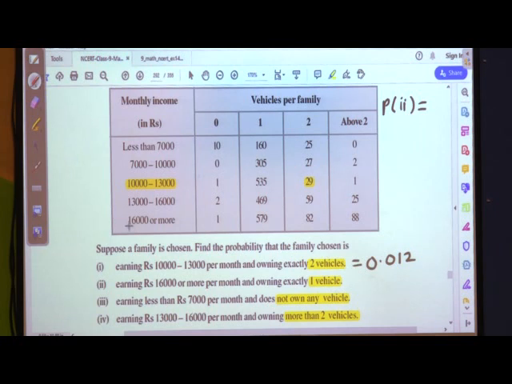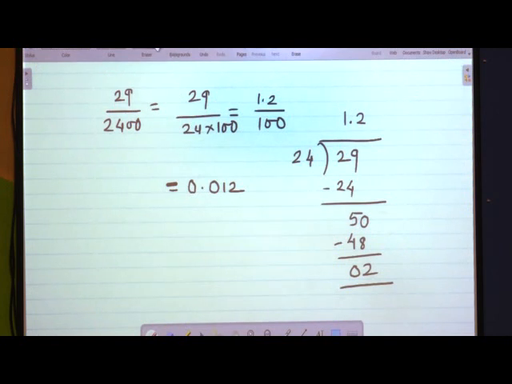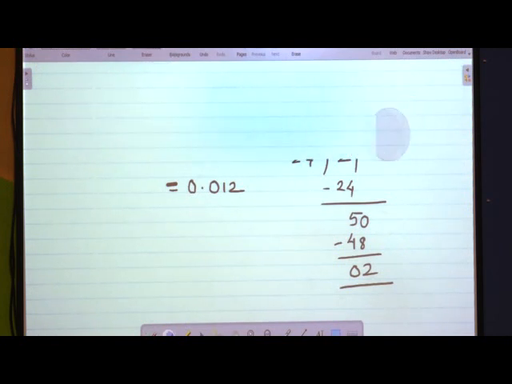Here you can see the last row of this income slab, 16,000 or more, and owning exactly 1 vehicle. The number of families is 579, so it is 579 upon 2400. Again we shall do the calculation.